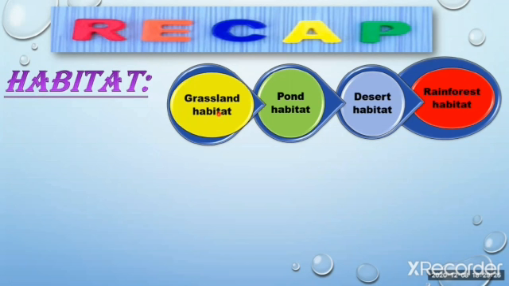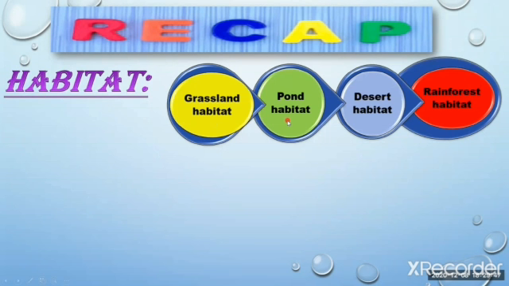The animals present in this habitat are goats, sheep, cows like herbivores, and foxes, wolves, cheetahs, eagles, hawks, etc.